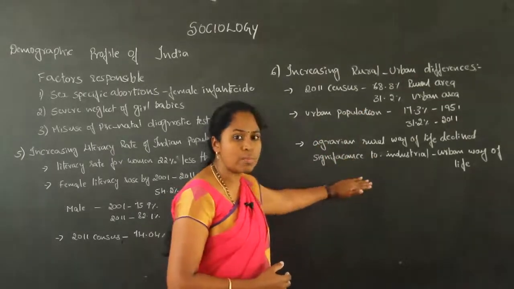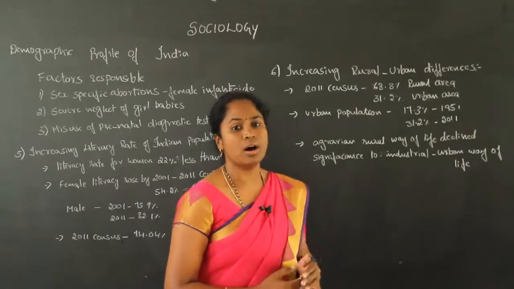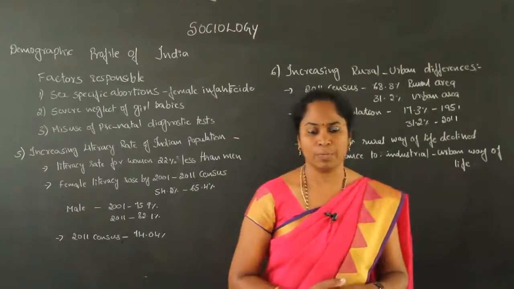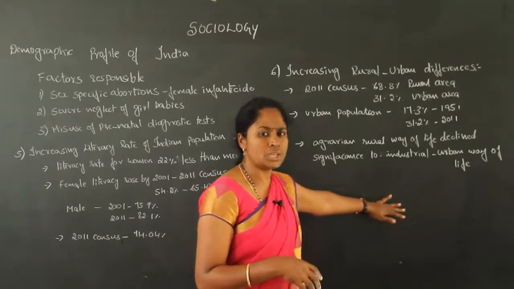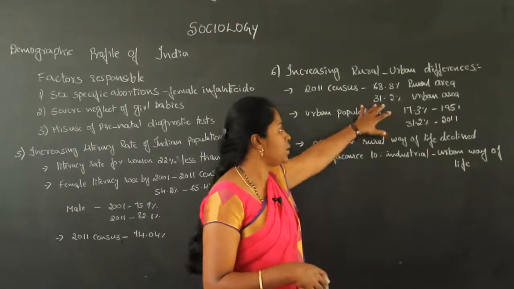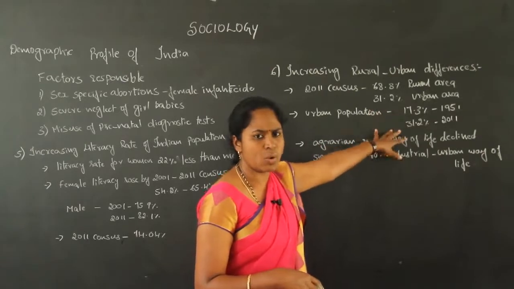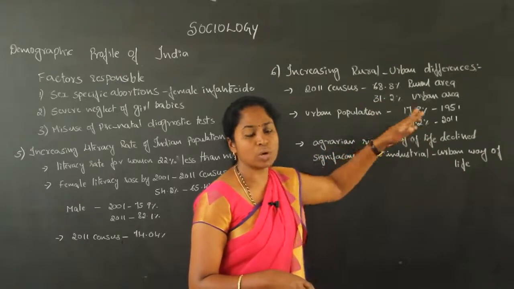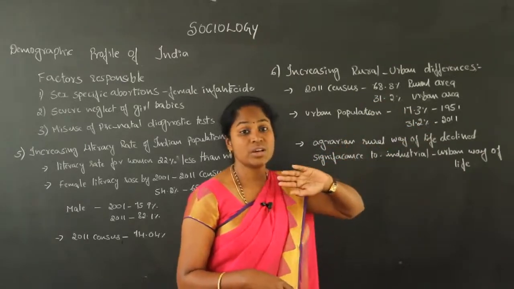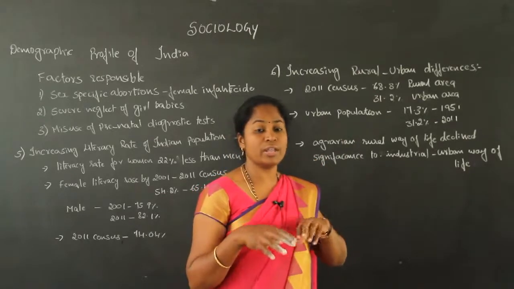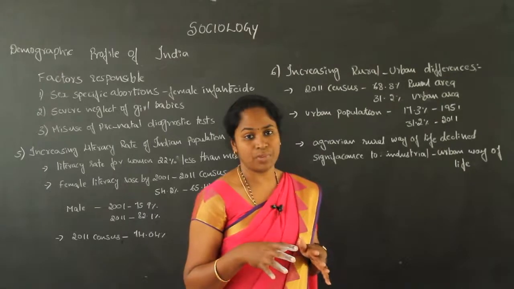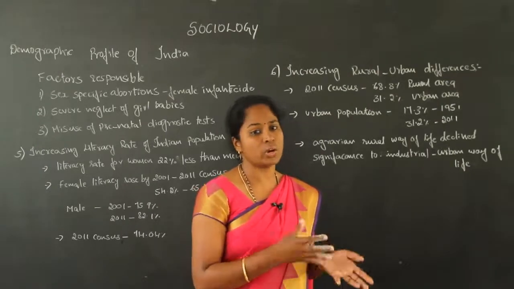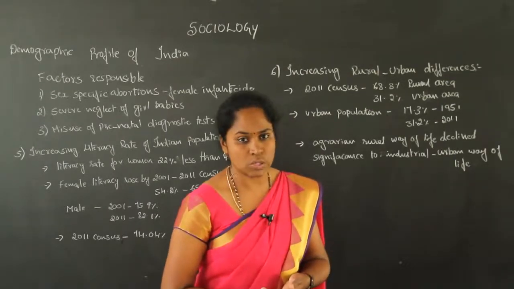They are giving more importance to the industrial urban way of life, where they get modern facilities and more modernization in any particular place. So people are moving towards that, and more and more people are moving from rural to urban areas. That is the change, and the population in urban areas is increasing. So this will also lead to different types of problems.